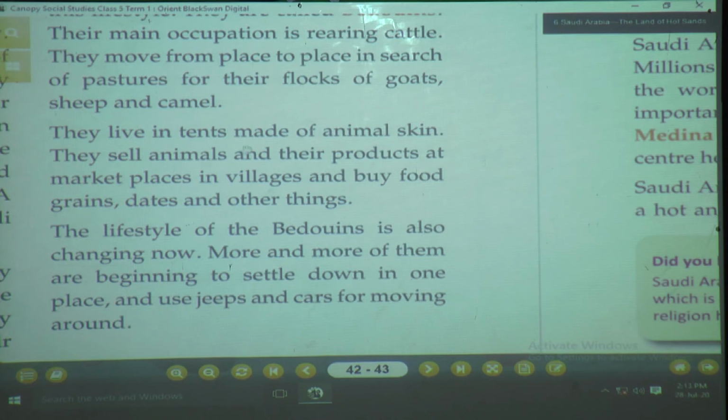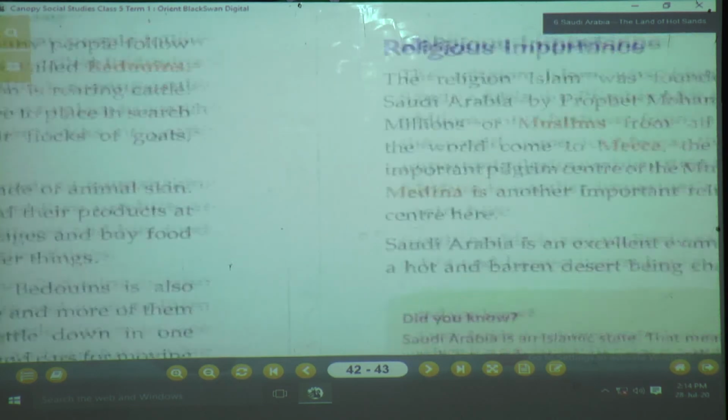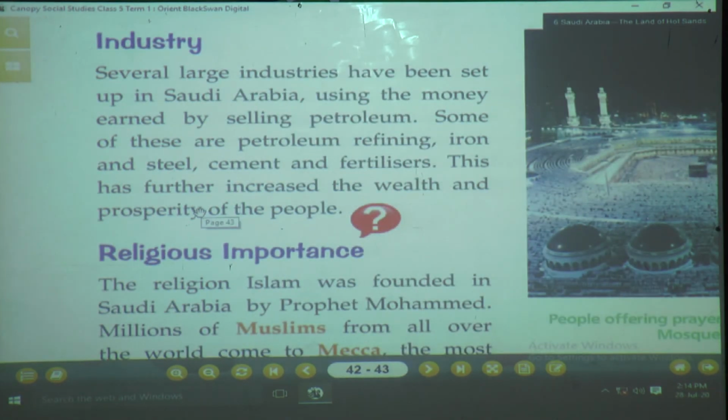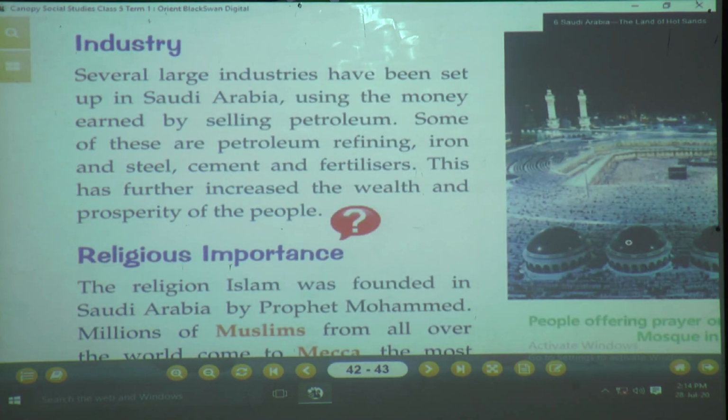Okay, so this was all about the people living in Saudi Arabia. Now we will see about the industries found in Saudi Arabia. You will see that in Saudi Arabia petroleum is the main income source. Most of the money is coming from the selling of petroleum. So they are using this money and they are also forming a few good industries.